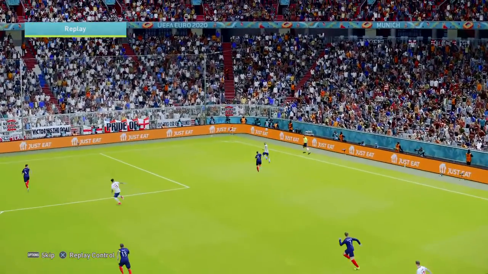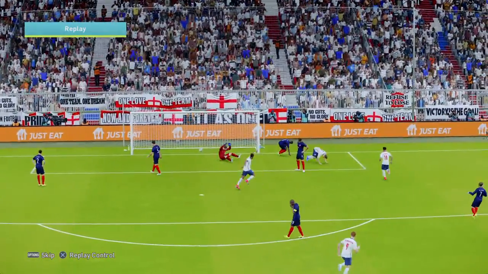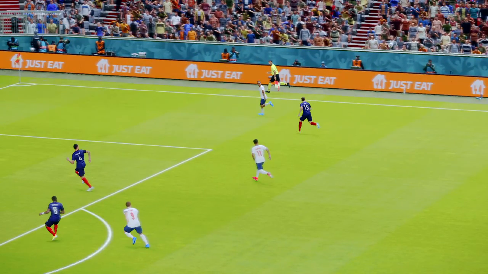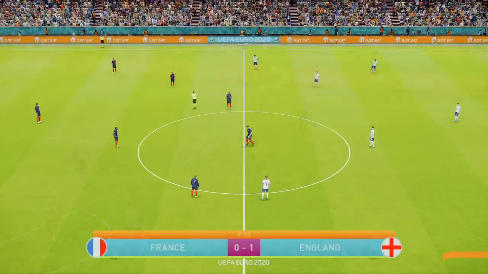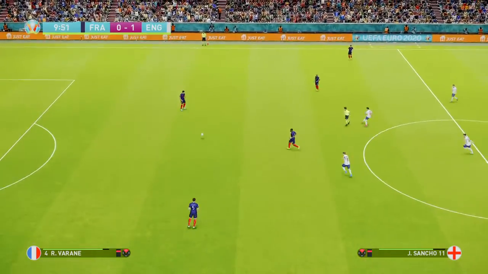Early success for England here. Lovely floated ball, Mason Mount. Alexander-Arnold with a powerful cross. And Kane with a great connection. England lead in the opening 10 minutes. Can France respond?